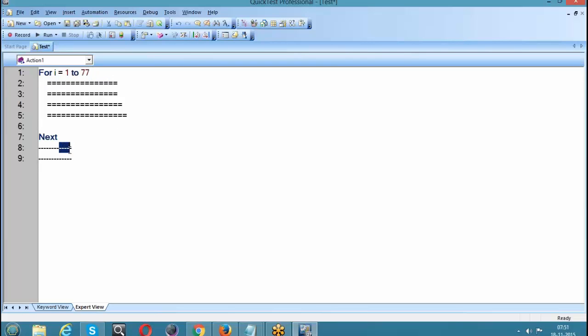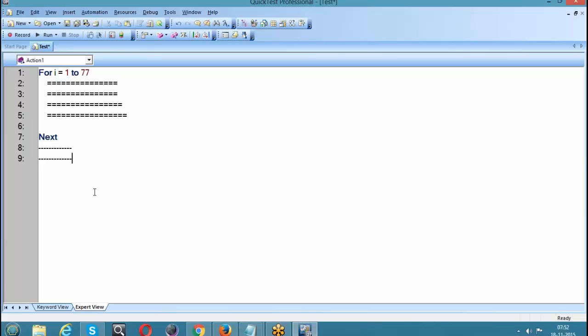After that it will come on to the next lines. Clear? That is basically what the loop statement is. A very important one. If you want to execute a script multiple times, we basically use a for loop. For I is equal to 1 to 77 means what is between For and Next will iterate 77 times.